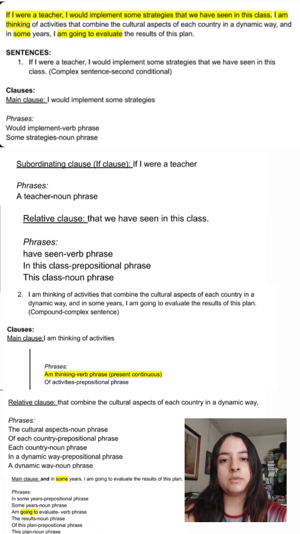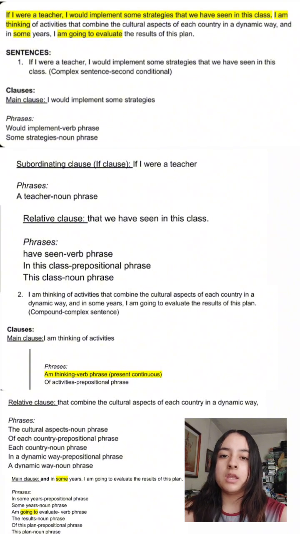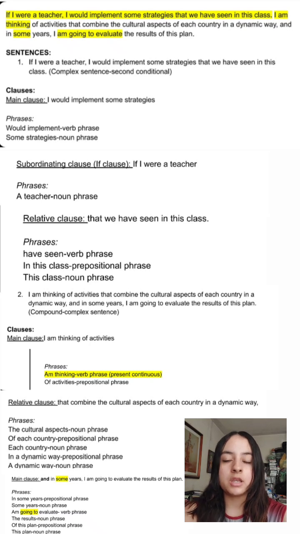Sometimes the nouns are countable or uncountable, and we can use some or any to indicate the quantity of these nouns, depending on if it is countable or uncountable. Then we have strategies, which is a noun.